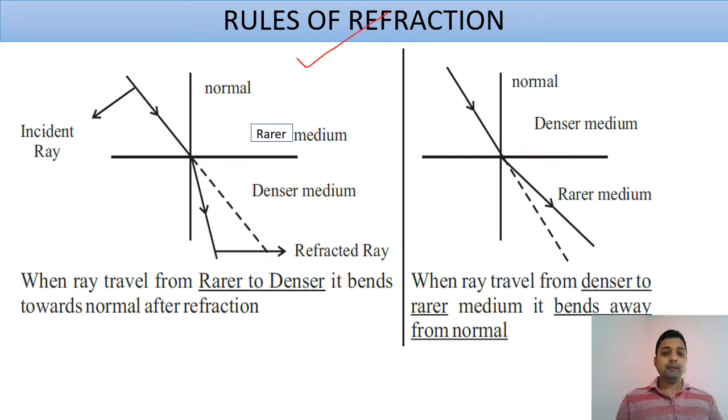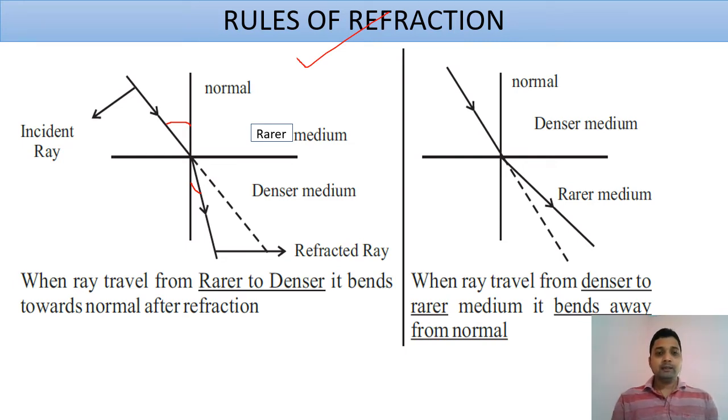When a ray of light travels from a rarer to a denser medium, its speed is more in the rarer medium and less in the denser medium. So you can observe here that the angle of incidence, the angle between the incident ray and the normal, is greater compared to the angle between the refracted ray and the normal. This means the light is bent towards the normal.